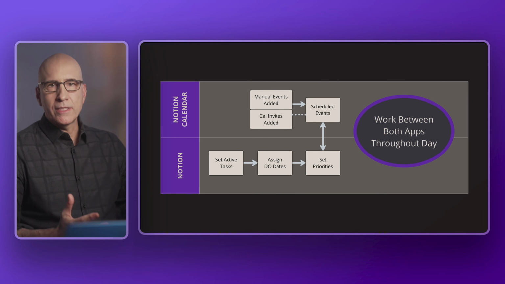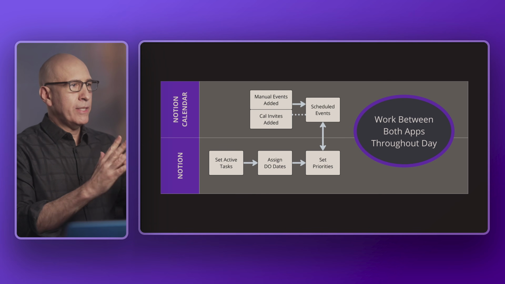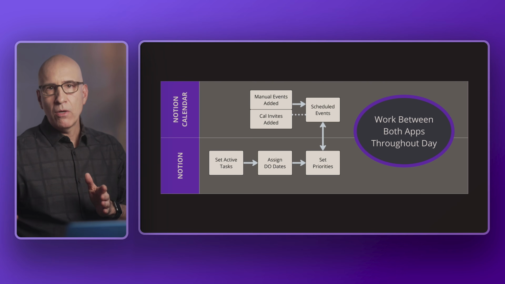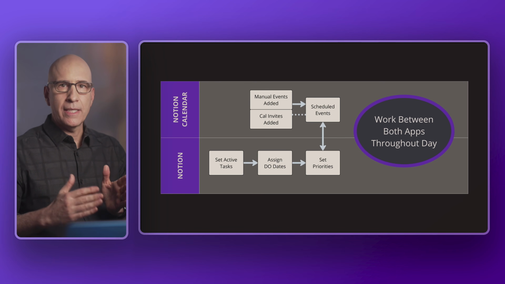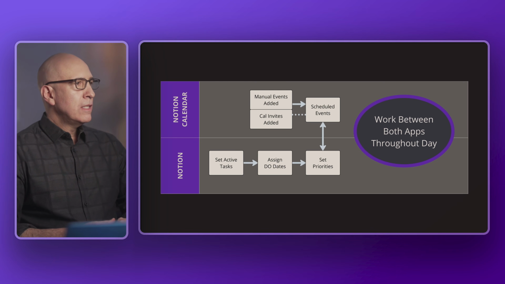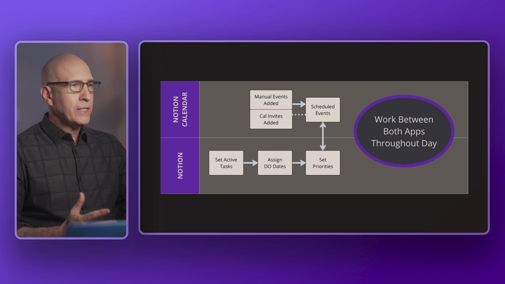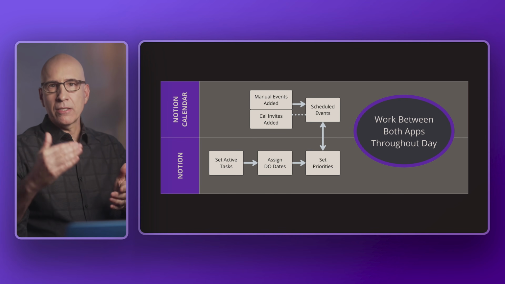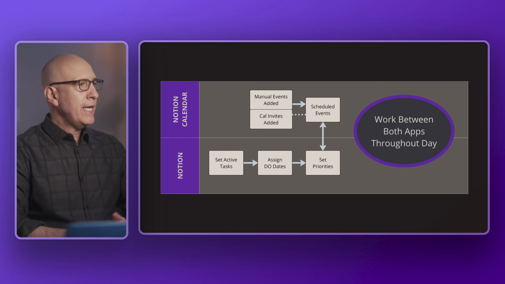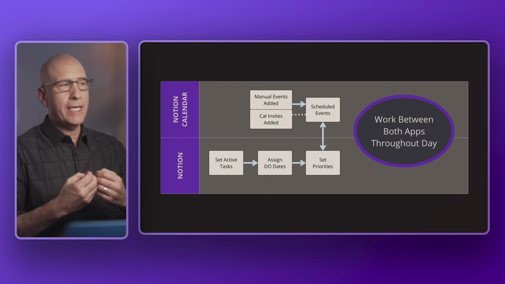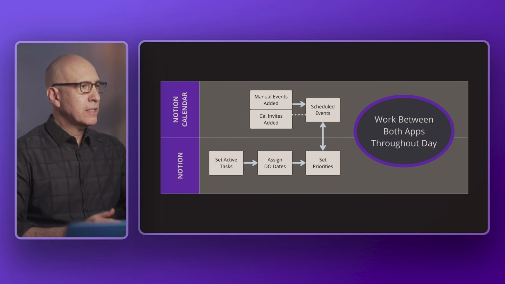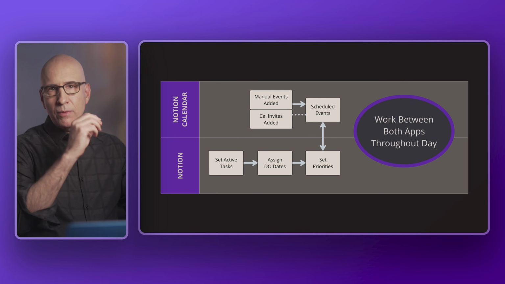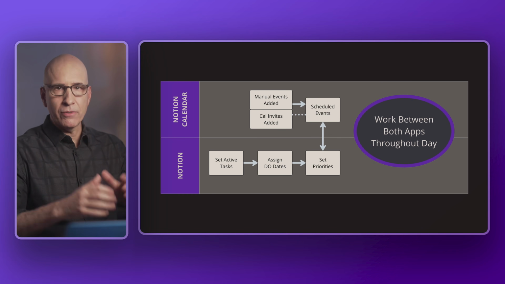This is what we've always done, so this is nothing new. And I'm showing this because it'll make an interesting comparison in the next video where we look at a different workflow that's enabled with the other application. So as always, and this is pretty standard for most people, we have manual events added to our calendar. We personally add them sometimes, and other times calendar invites come in and they're automatically added. So the dots connect an automation that's happening, and the manual events with the arrow are you actively entering those.